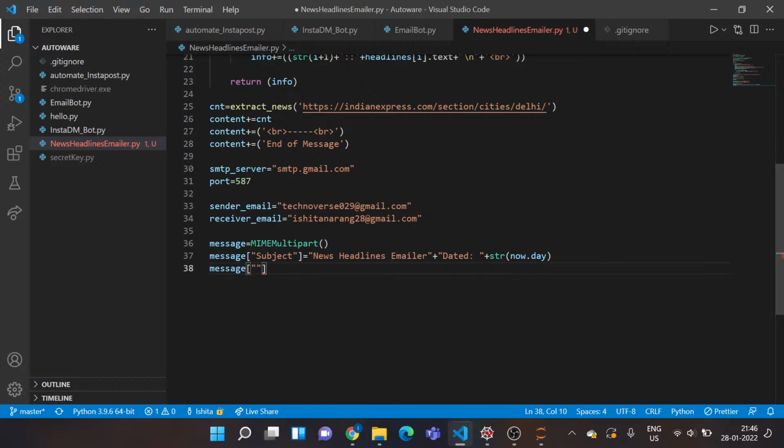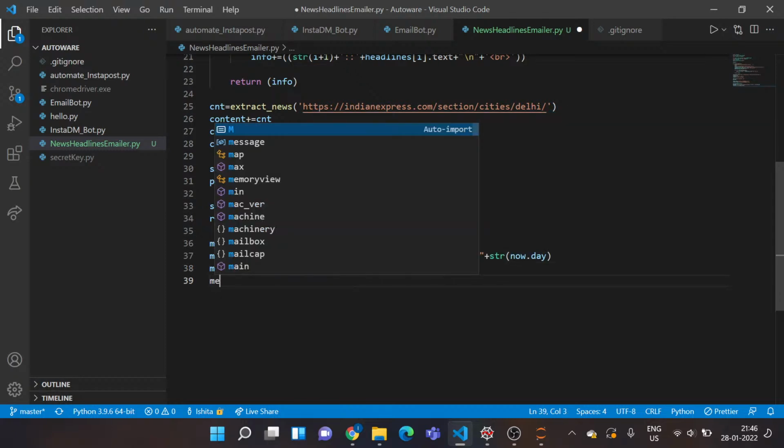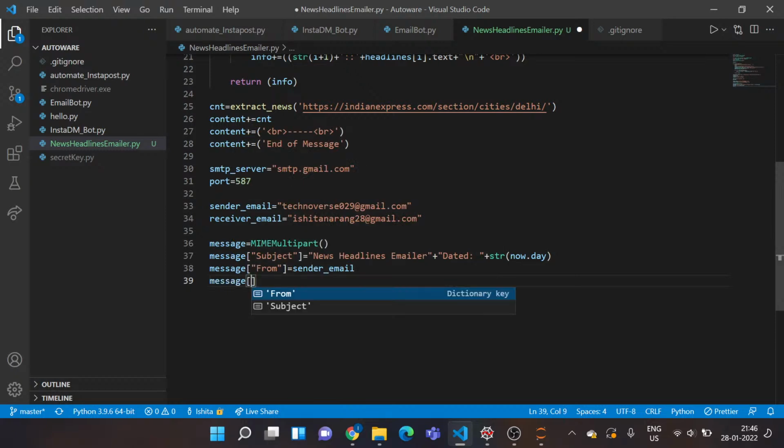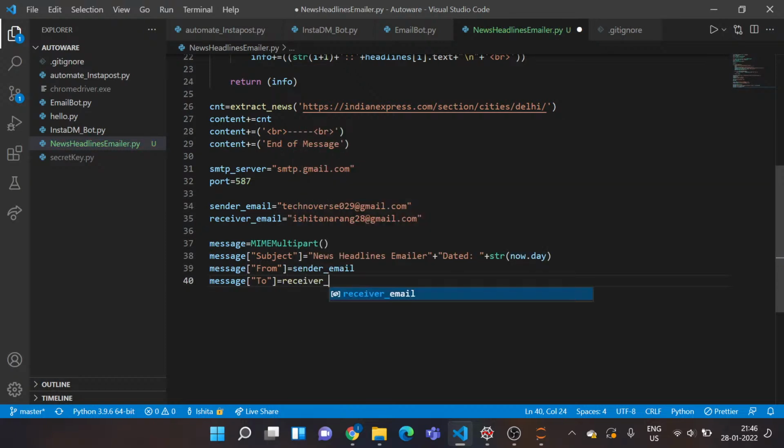Now next thing is from. You need to specify from whom this mail is going to go, though it's the sender email I've already initialized. There's this to. This looks a bit more structured, right? You can always go with multi-parts. It's a better option. You can add links and attachments, format text. Yeah, fine. So I've got my receiver email.